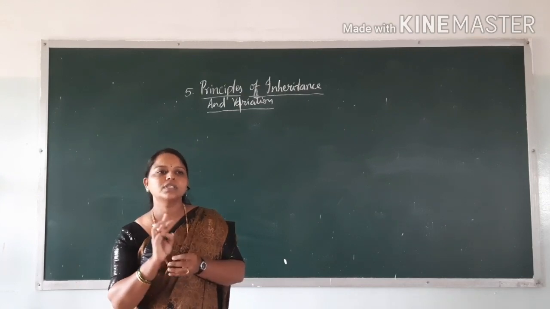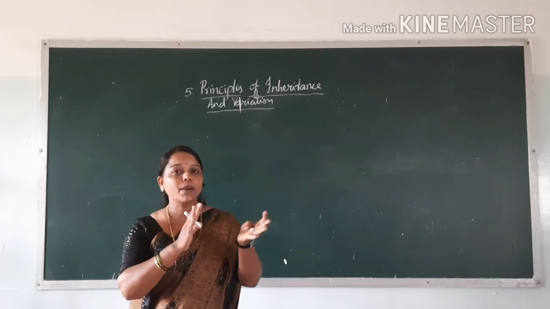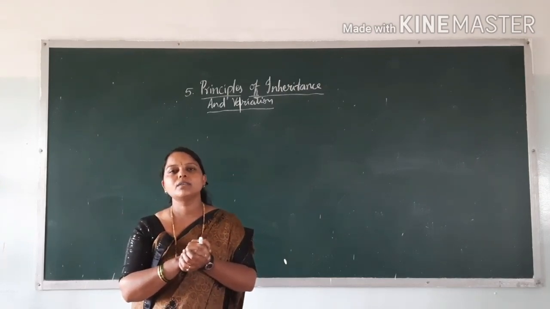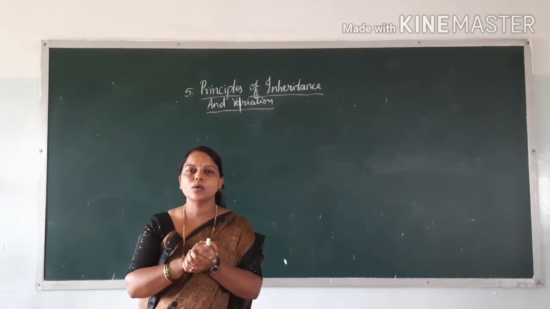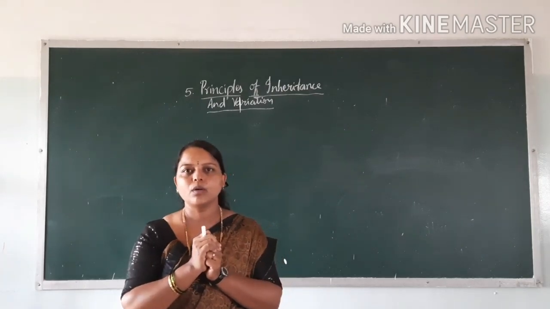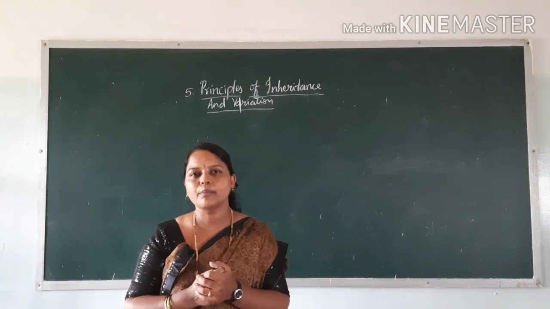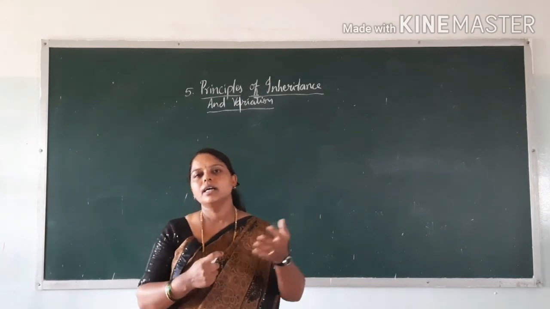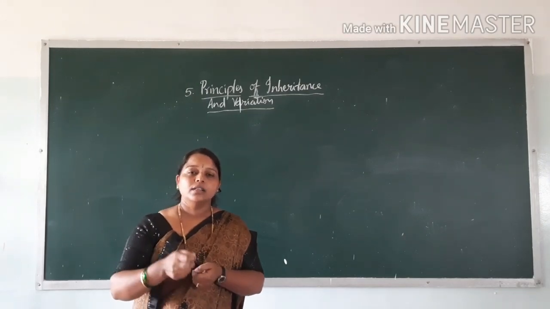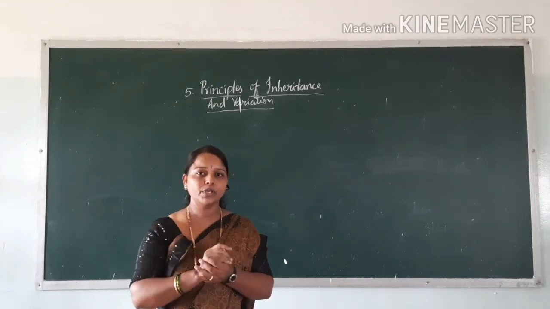Mendel proposed three laws, which you already studied with examples. Now the deviations from the Mendelian principles: by taking the examples of incomplete dominance and codominance. By taking the snapdragon and also the four o'clock plant, we already studied incomplete dominance, where in the F1 generation the progeny does not resemble either of the two parents.